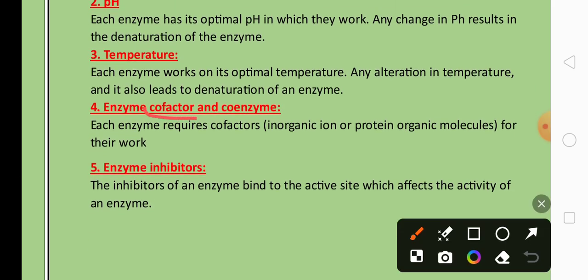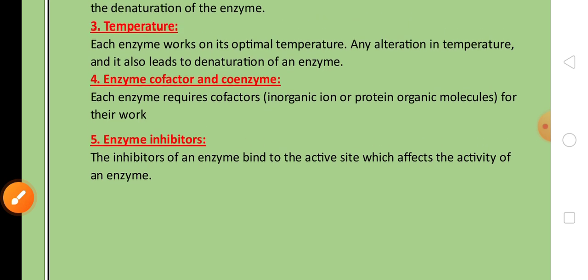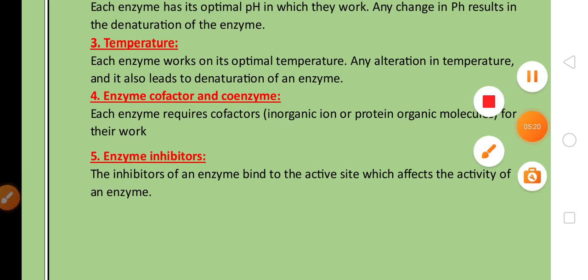Cofactors and coenzymes also play a very important role in enzyme activity. They increase the catalytic activity. And the last one is enzyme inhibition. There are some enzyme inhibitors. They bind to the enzyme active site and decrease the activity of the enzyme. So they are called enzyme inhibitors. So these are some of the important topics related to this chapter.